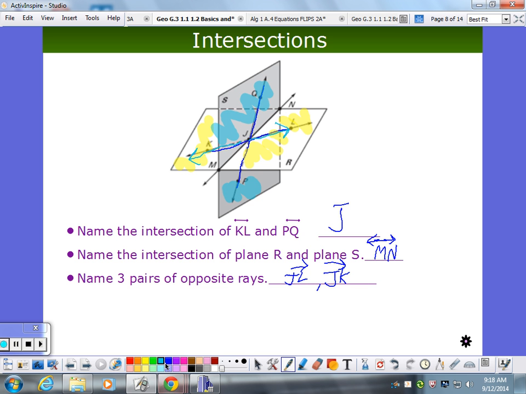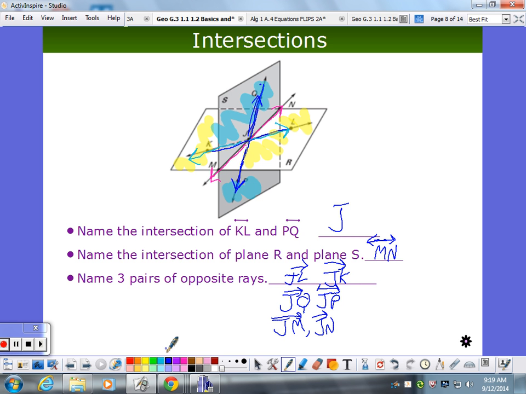All right. I need another set of opposite rays. Joseph, you have them? JQ and JP. And that's here. And we're going to call it this one and this one. And then do we have any other opposite rays? Amy? JM and JN. These are rays. And let's go over here. Awesome. Okay. Not too tough, right?